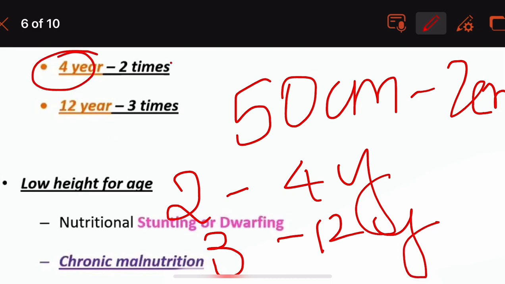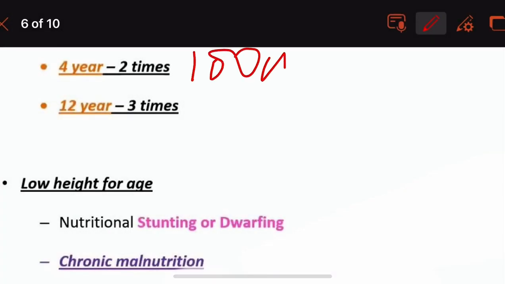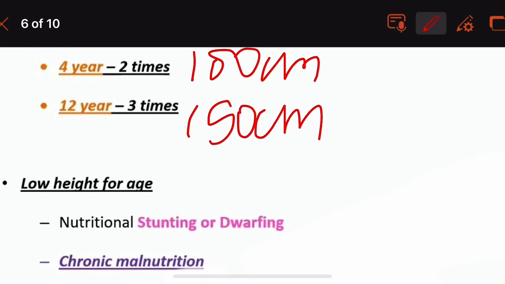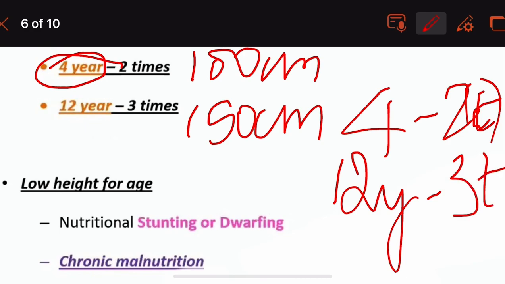At 4 years, it will be twice its height. By the end of 12 years, 3 times its height. Okay. 100 centimeters by 4 years, 150 centimeters by 12 years. In the 4th year, it will be 2 times its height, and by the end of 12 years, it will be 3 times its height.